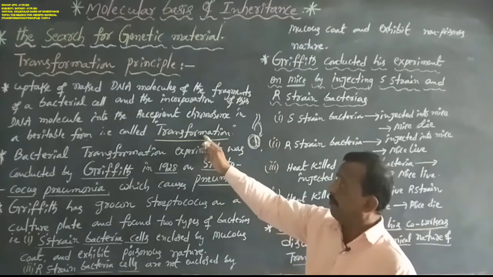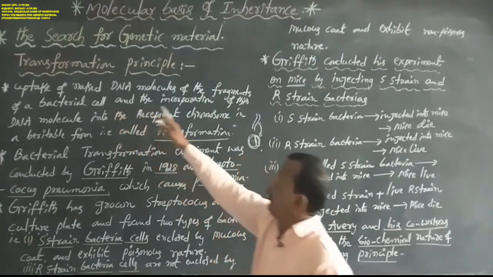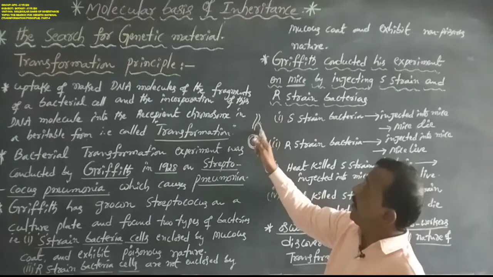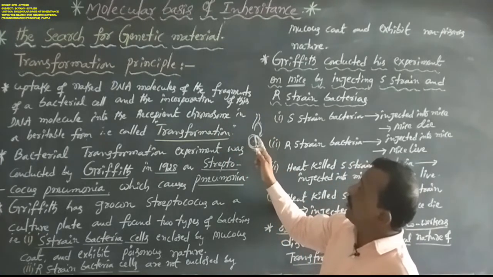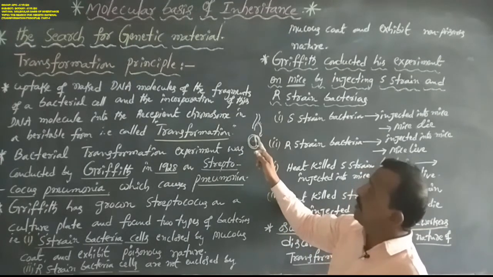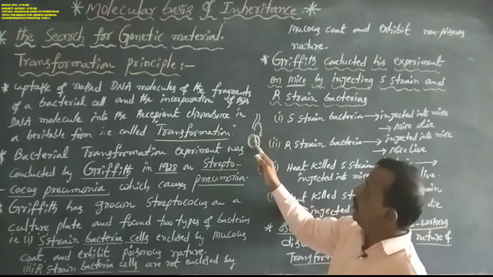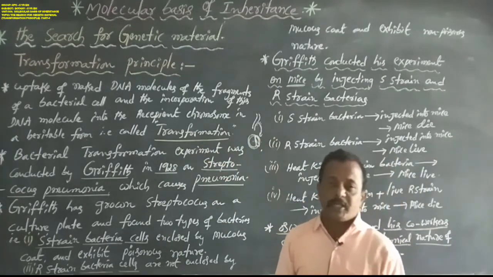That is named transformation. Uptake of naked DNA molecules, the fragments of a bacterial cell, and the incorporation of this DNA molecule into the recipient chromosome, then appearing in heritable form or heritable characters, is called transformation.